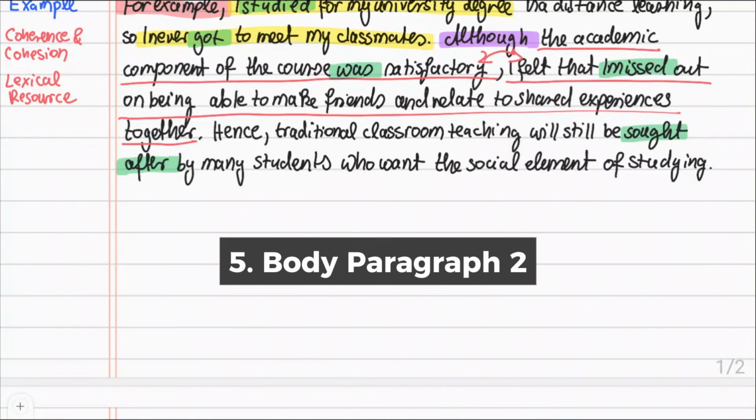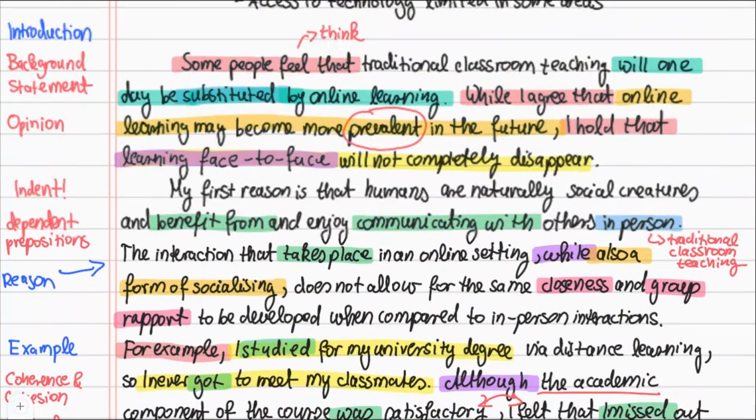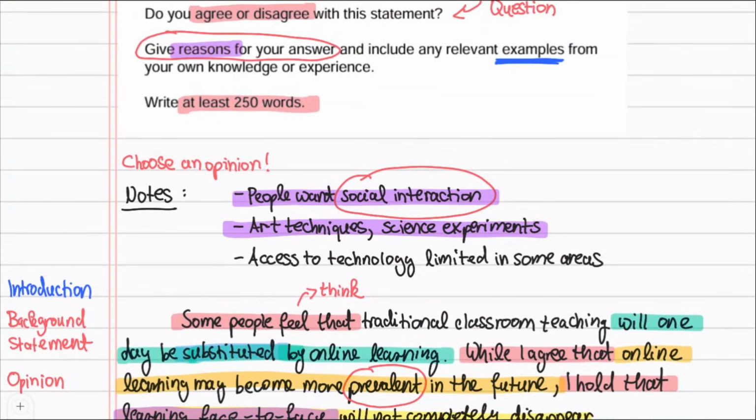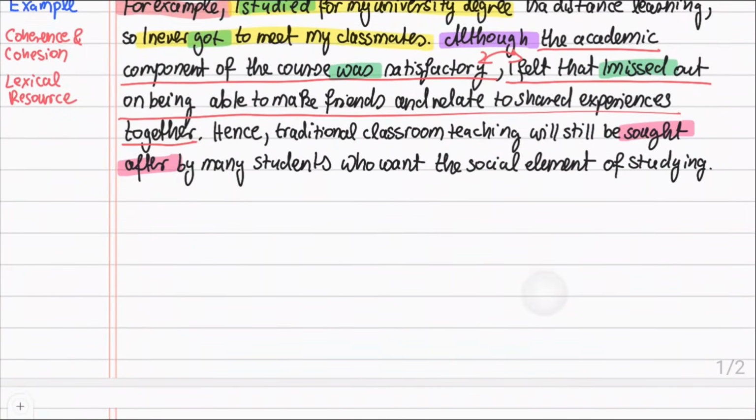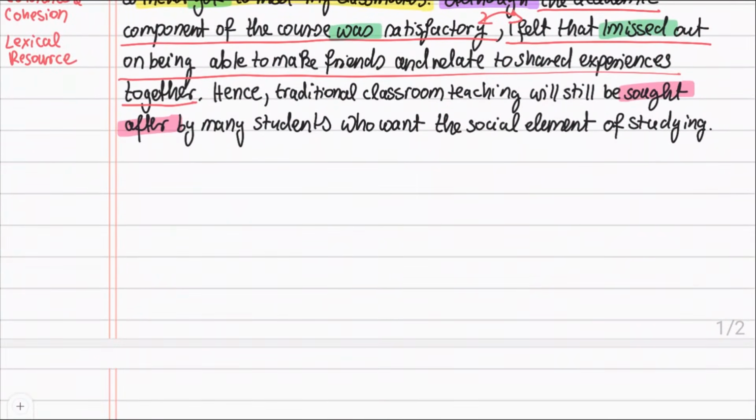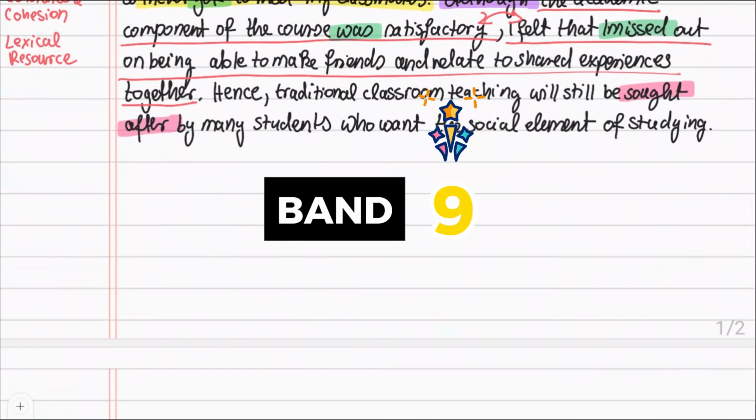Now it's time to move on to the second reason. Going back to my notes from before, you can see that this is about not all subjects being suitable for online teaching and learning. This needs to go in a new paragraph as this is a new idea. Doing this ensures that your essay is organized well, which will increase your band score.